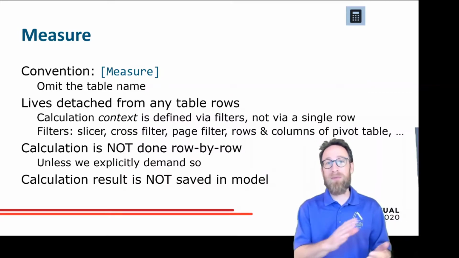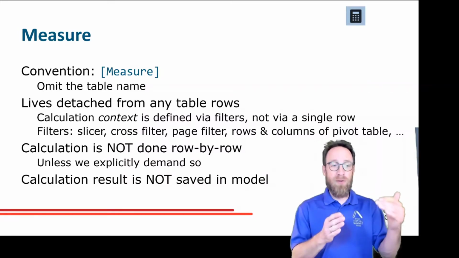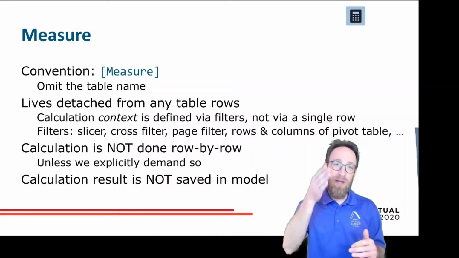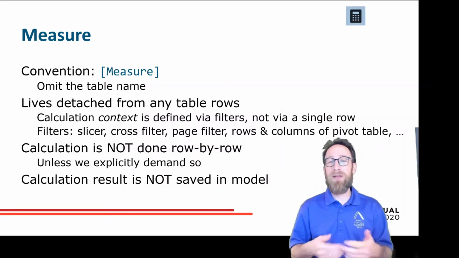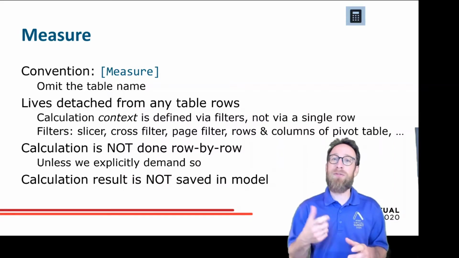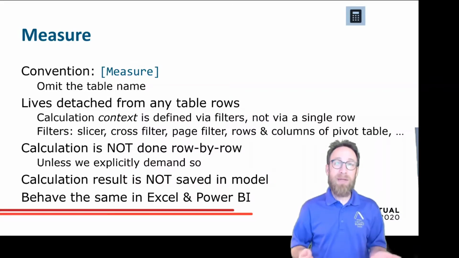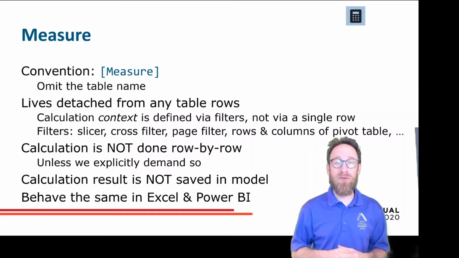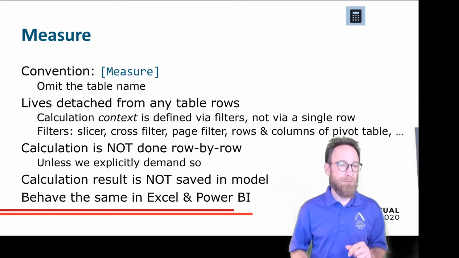This also makes sense because there's one formula, but the result is always different. Think of a pivot table with the years in the columns and product categories in the rows. Of course, we see different numbers for all those cells in the pivot table because they are filtered by certain years and different products. And therefore, the number is always different even when the calculation formula is always the same. And measures behave the same in Excel and in Power BI. So it's a good idea to have measures defined in your Power BI model. And Analysis Services Tabular, by the way.